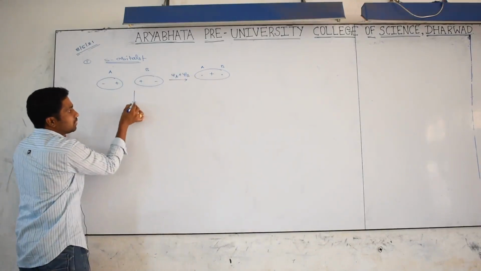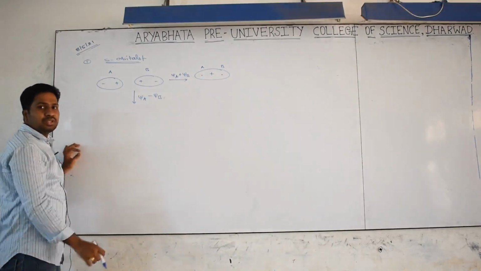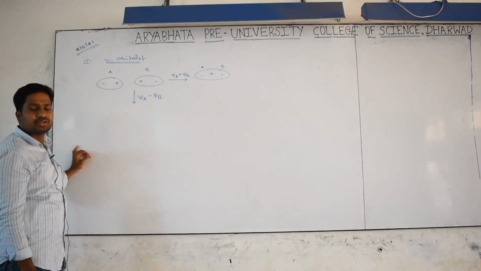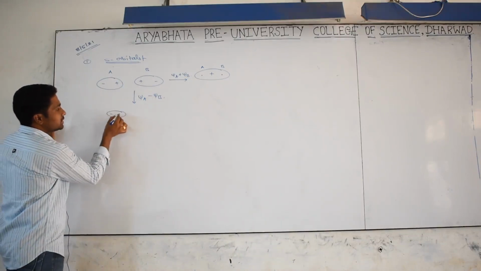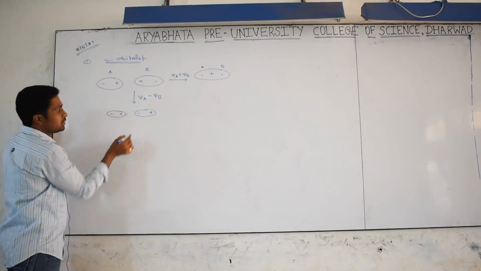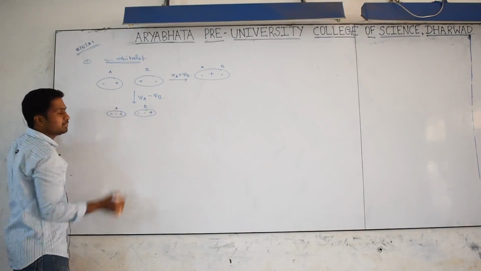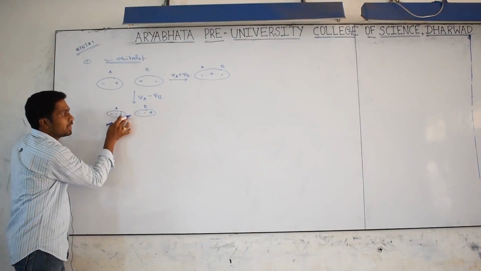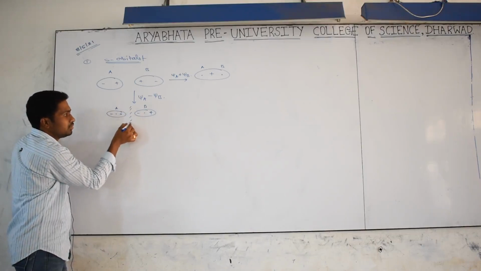What is the other possibility? Psi A minus psi B. This is a crest and trough combination. In a crest and trough combination, some area will be cancelled. After deleting area, this is minus, this is plus, this is minus, this is plus. This is the nucleus of B atom, this is the nucleus of A atom. Observe what happens between the A and B nuclei: the electron finding probability region will be very less, or you even get 0.